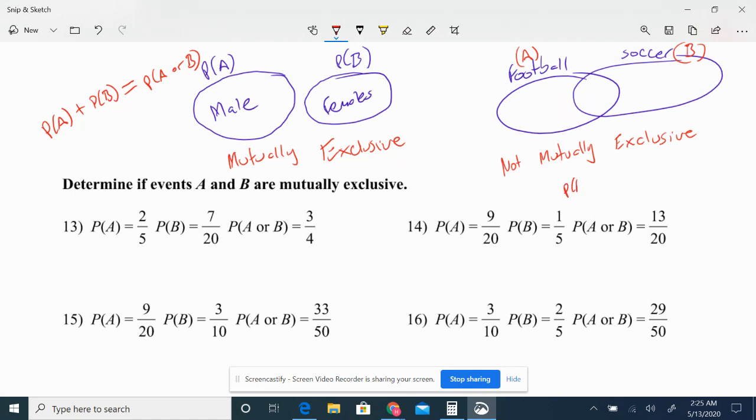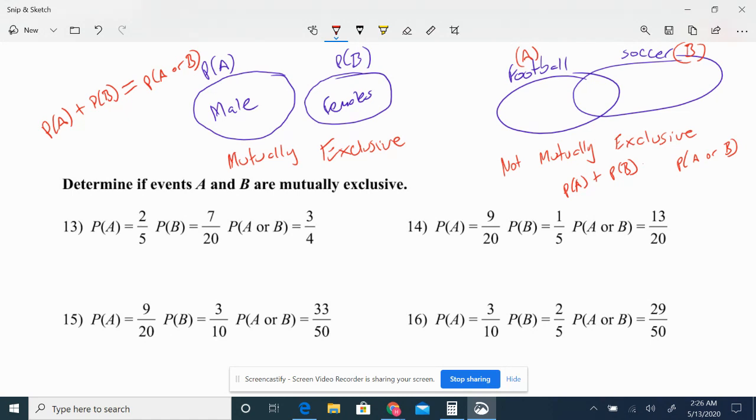If I go probability of A plus the probability of B, let me not put an equal sign yet. I have the probability of A or B. Keep in mind that when I say A or B, I said you either play football or play soccer or play both. As long as you're part of one group, you're counted.